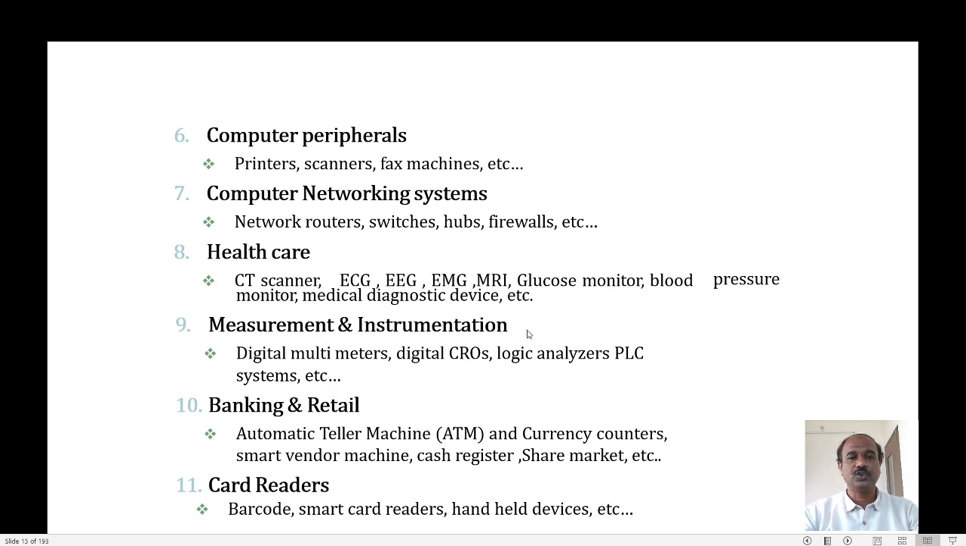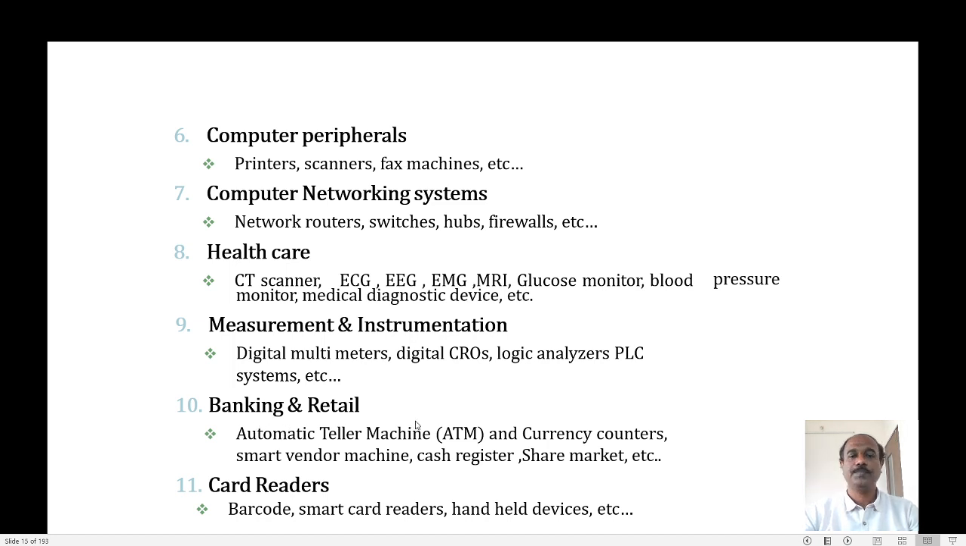And measurement and instrumentation is the next area where we can use embedded systems. We already know that in our lab in the college, we use digital CROs, logic analyzers, PLC systems, multimeters, and DMMs. These are some of the examples which fall under this category, that is measurement and instrumentation.